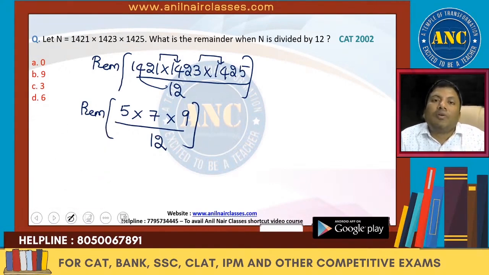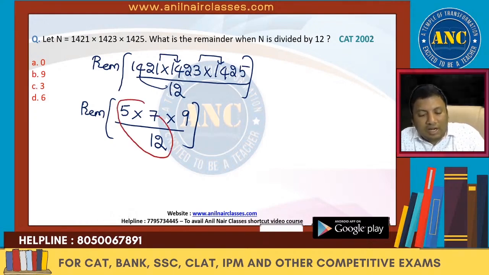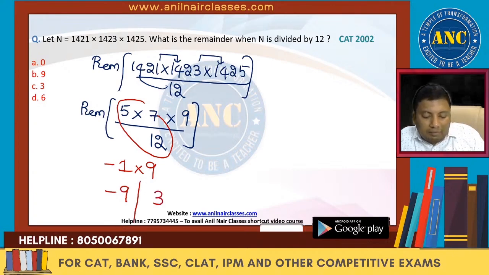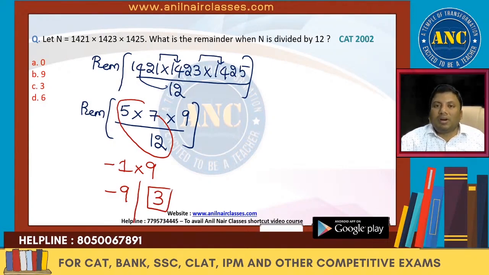You don't need to do 1423 divided by 12. 12 ones are 12, 22. 12 ones are 12, 101. 12 eights are 96. Now, 35 divided by 12. 12 threes are 36. Negative remainder minus 1. Minus 1 into 9 is minus 9. Negative remainder minus 9. Positive remainder will be plus 3.